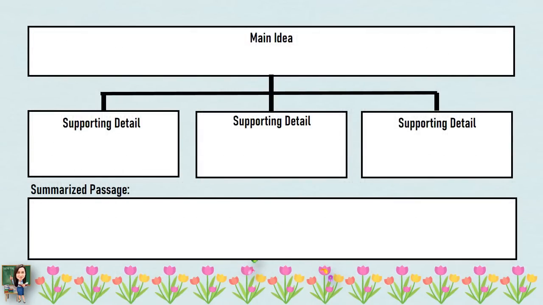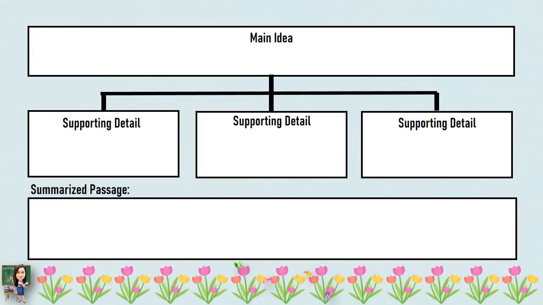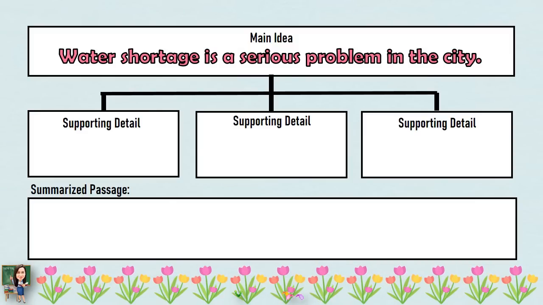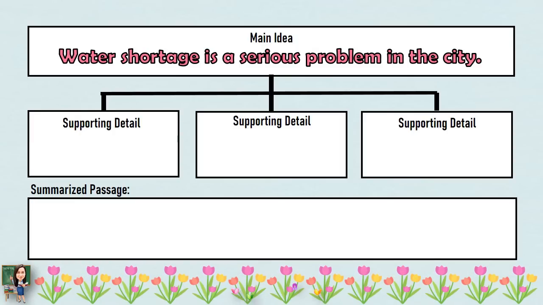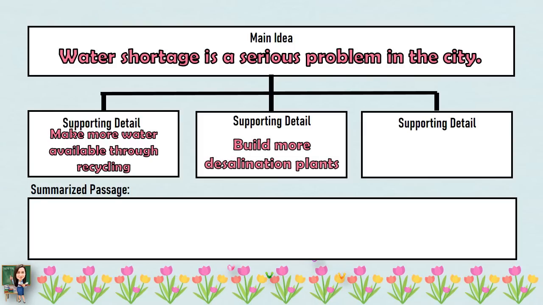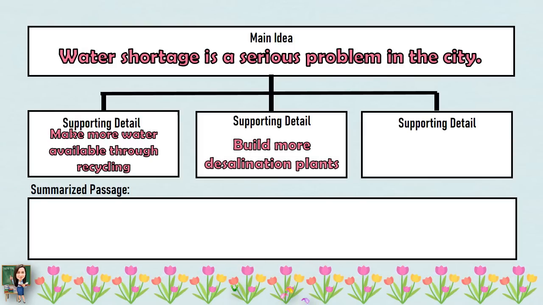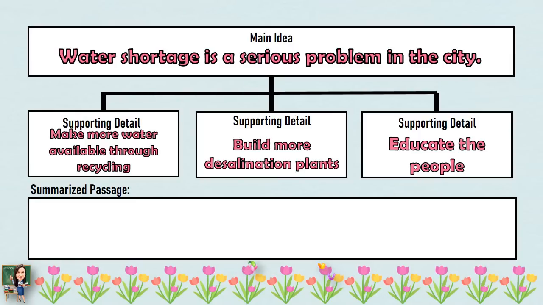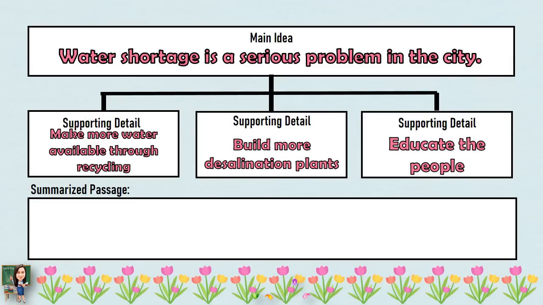The main idea of the text is, water shortage is a serious problem in the city. And to explain the main idea, here are the supporting details. First, make more water available through recycling. Second supporting detail, build more desalination plants. And third, educate the people. And here is the summarized passage.